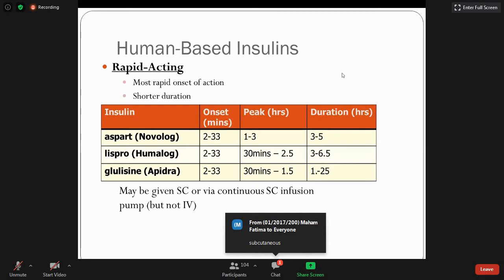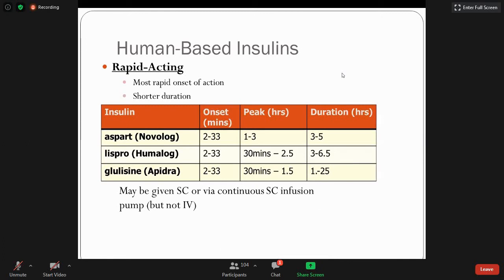So the commonest route is subcutaneous, but insulin can be administered intramuscularly and intravenously. But most insulin preparations are administered subcutaneously, because not all insulin preparations can be given intravenously. There are some insulins, like rapid onset insulin, especially regular insulin, that can be given intravenously in an emergency situation.